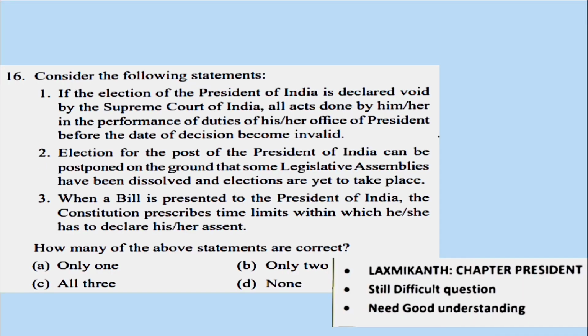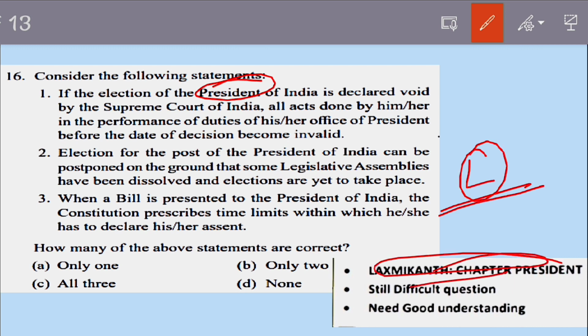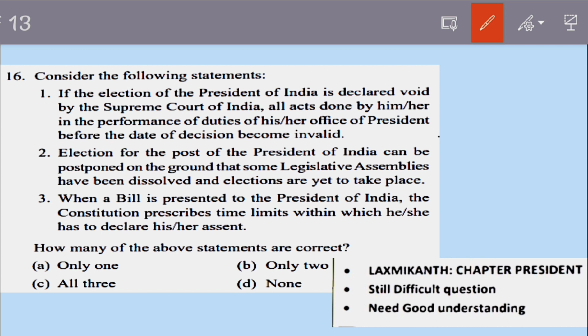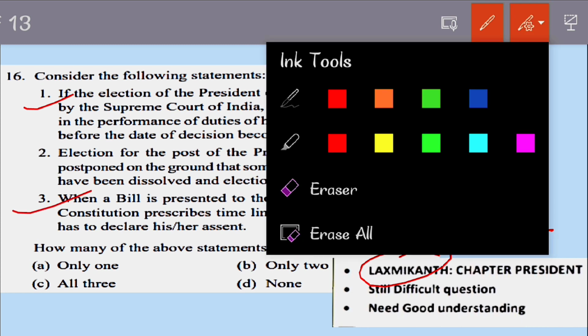Now if we go to the next question, this is about the president. Again, the president topic is in the Lakshmikant. It is a very basic resource and everybody reads this chapter. The only statement you would have faced an issue with is the second point. Otherwise, the first and the third statements are given in the Lakshmikant. To solve the question, you would have got a bare minimum idea by reading the Lakshmikant. Everybody who has read Lakshmikant would have done almost the first and third statements. You just had to cope with the second statement and you would have been done with this.